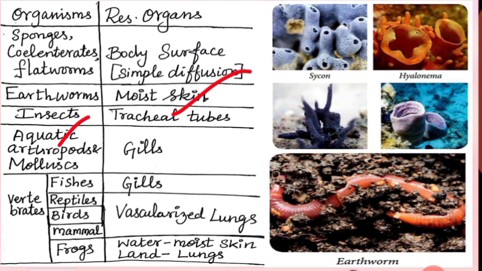Aquatic arthropods, mollusks. Right, what about aquatic arthropods, mollusks? Through the gills. Now vertebrates. Fishes use gills for respiration. Then reptiles, birds, mammals use vascularized lungs. What about amphibians, frogs? Under the water, with the help of the moist skin, they do respiration. What about on land? They use their lungs for respiration.